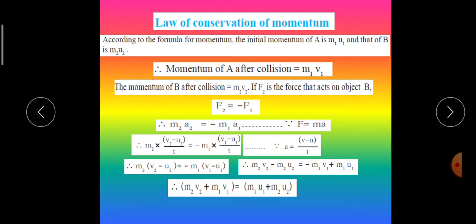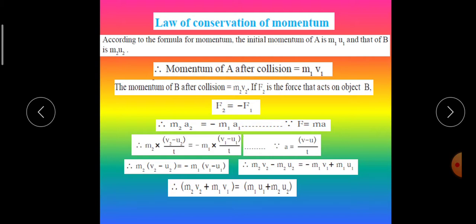Now if we solve them, here m2 v2 is positive and m1 v1 is negative. So we rearrange it. We take m1 v1 on the left side, it becomes positive, and m2 u2 on the right side becomes positive. So m2 v2 plus m1 v1 is equal to m1 u1 plus m2 u2.